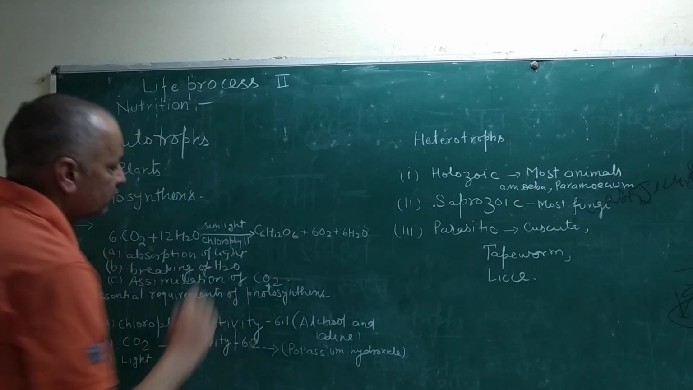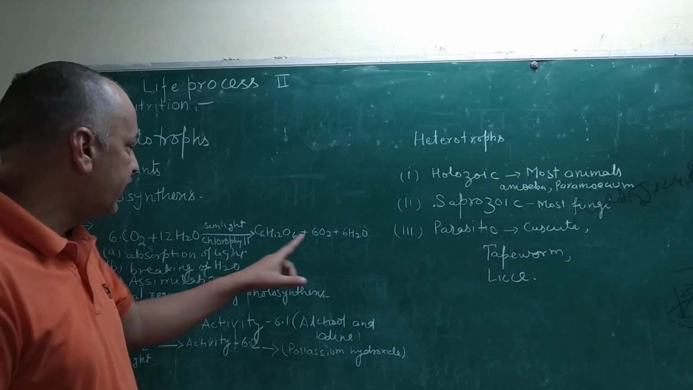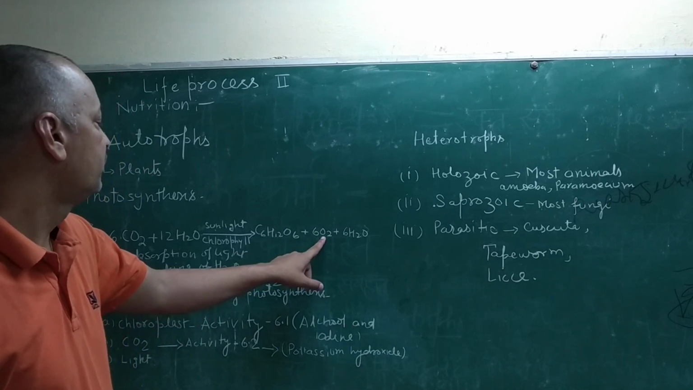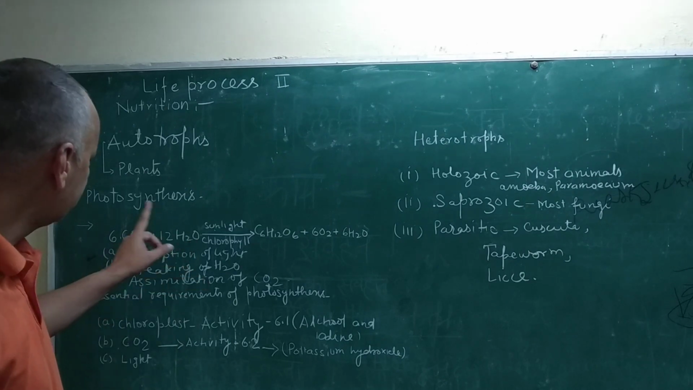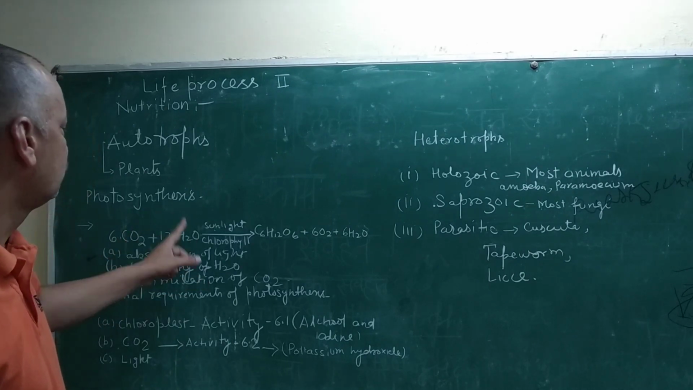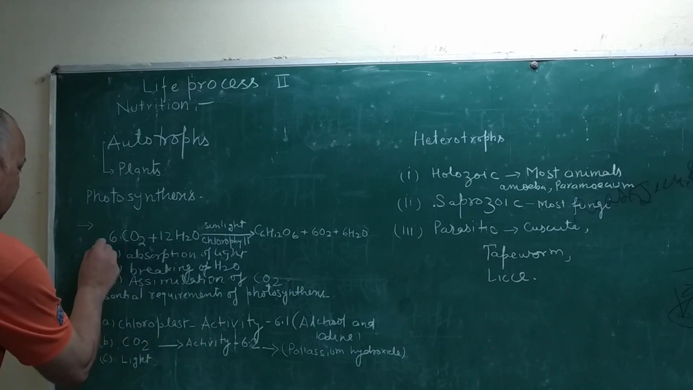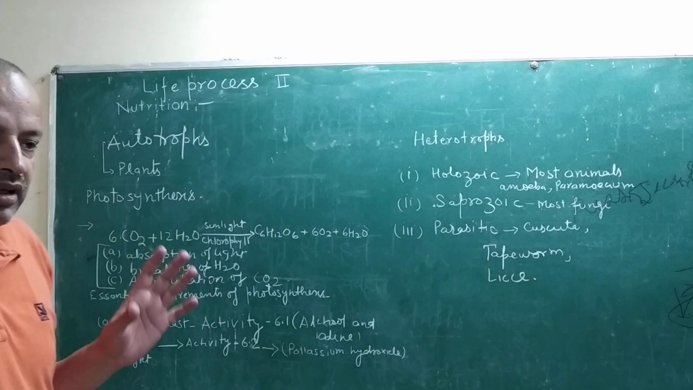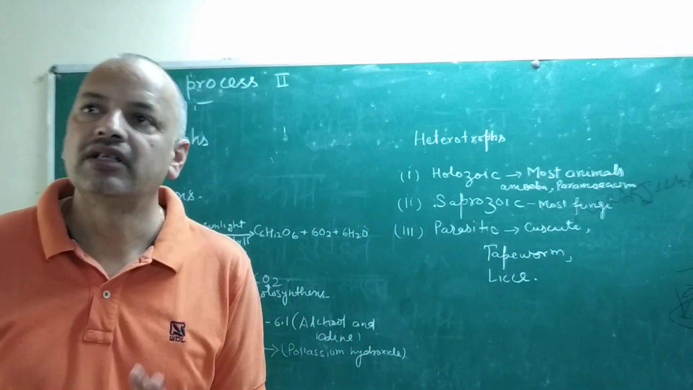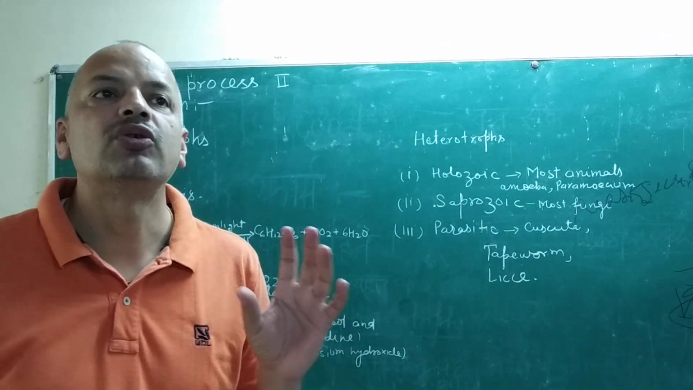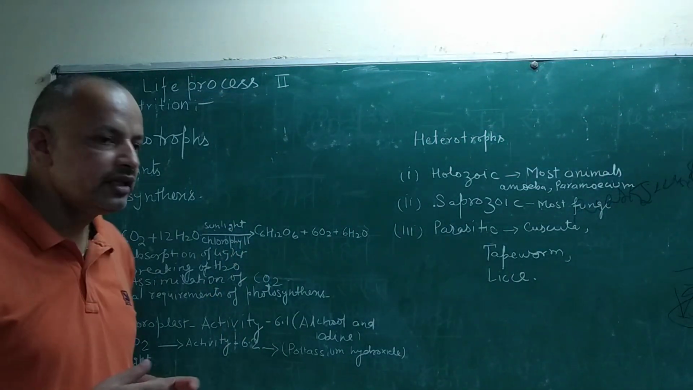CO2. So no question arises that oxygen comes from the H2O, because oxygen is present in CO2 and H2O also. So the main event, that is the conversion of light energy into chemical energy, is the main event of photosynthesis. After that, there are certain requirements